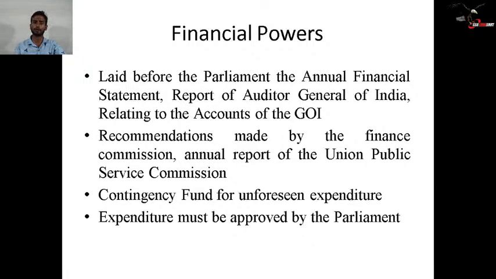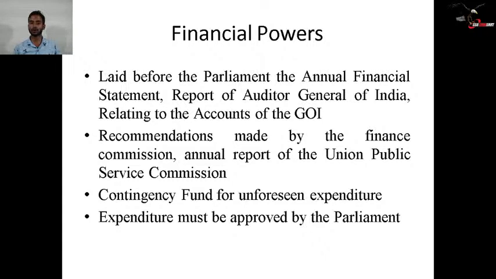What is the Auditor General of India? Can anyone tell me? The Auditor General of India is the highest law officer, right? And the same post in the state is known as the Advocate General. Then the recommendations made by the Finance Commission and the annual report of the Union Public Service Commission. These reports are submitted to the President of India and again introduced to the Parliament.